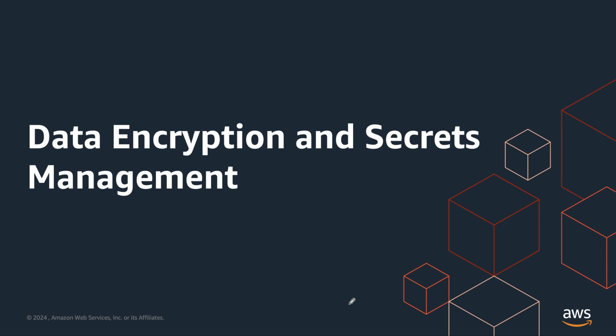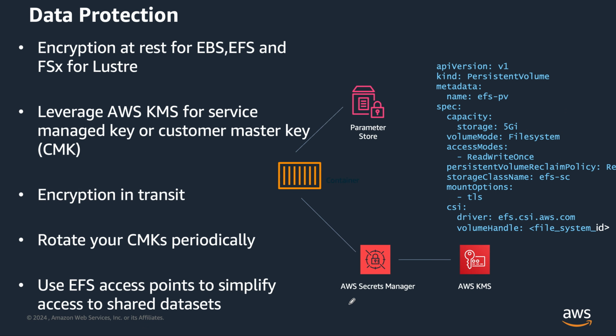Next, what we have is data encryption and secrets management, right? So this is quite self-explanatory. However, we need to understand that here in EKS as well, we have a concept of envelope encryption. Now, what does envelope encryption mean? Let's say, for example, you have a plain text.